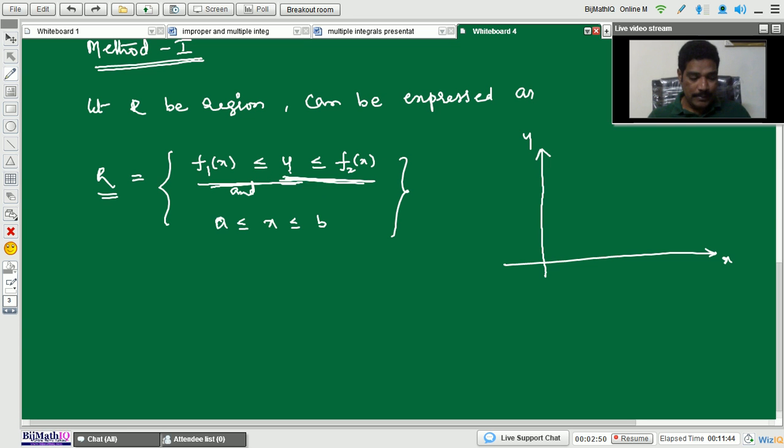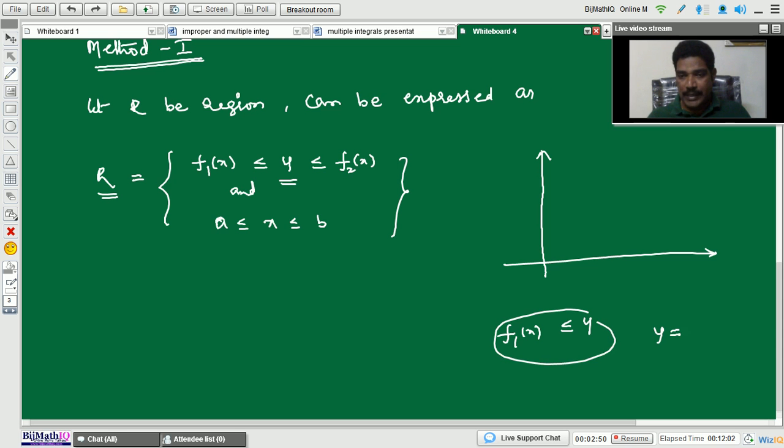First we take the first curve, y equals f1 of x. Let us take this as a general curve, y equals f1 of x.